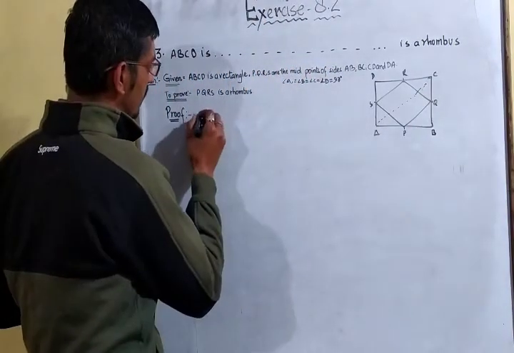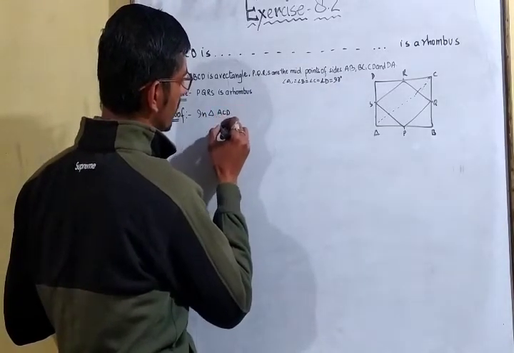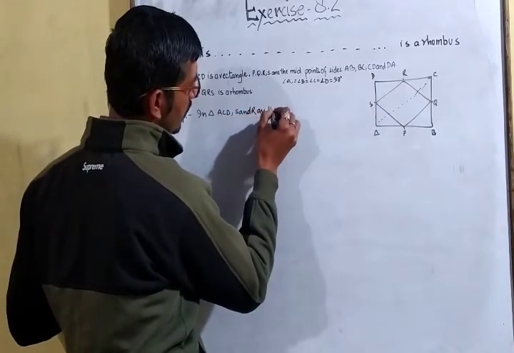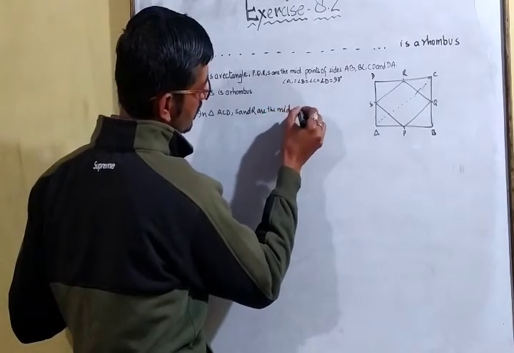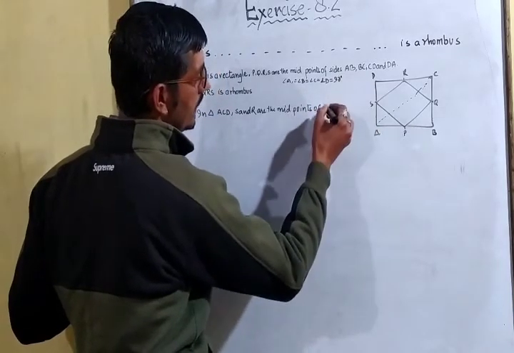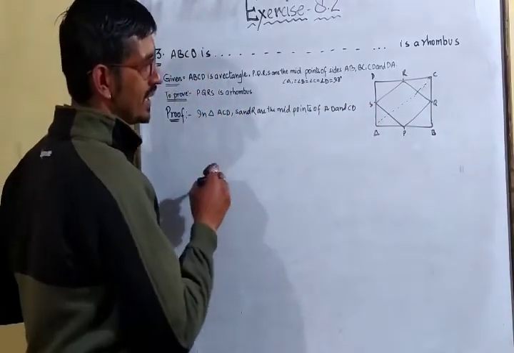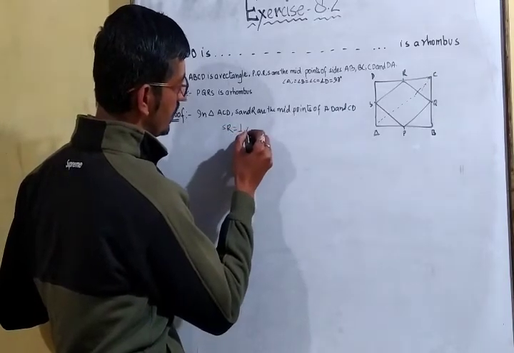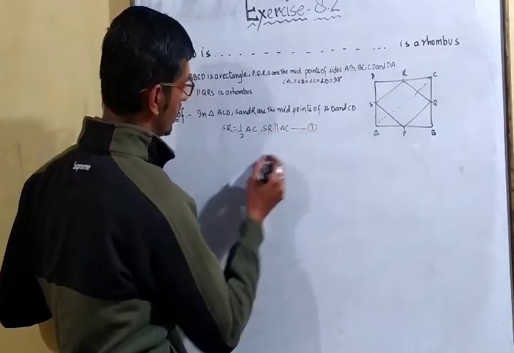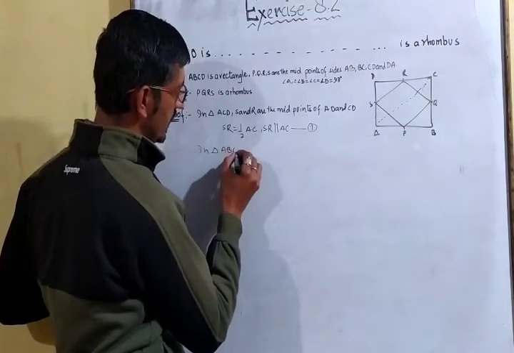Okay. Now in triangle ACD, what we can say, S and R are the midpoints of side AD and CD. Okay. So what we can say, SR is equal to half of AC and SR is parallel to AC. This is equation number 1. Now move on to the second triangle. In triangle ACB or ABC, what we can say?